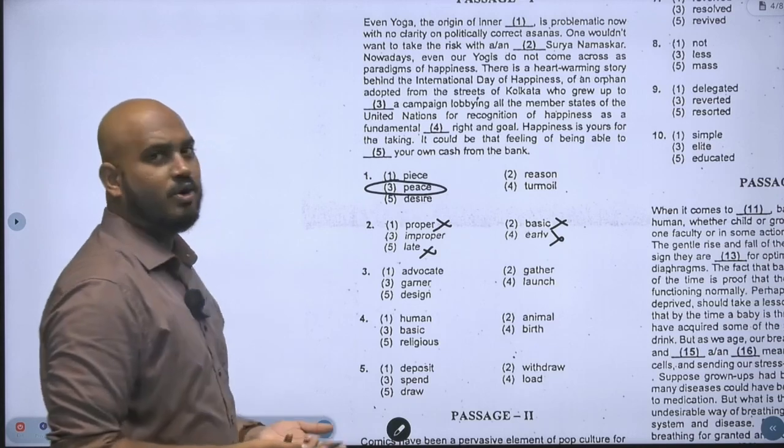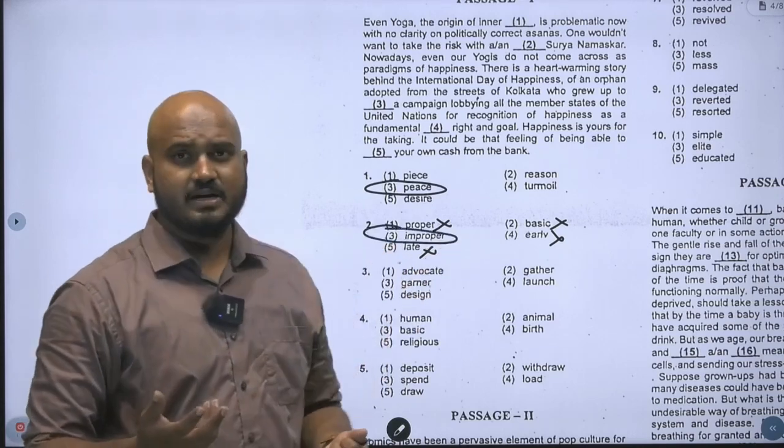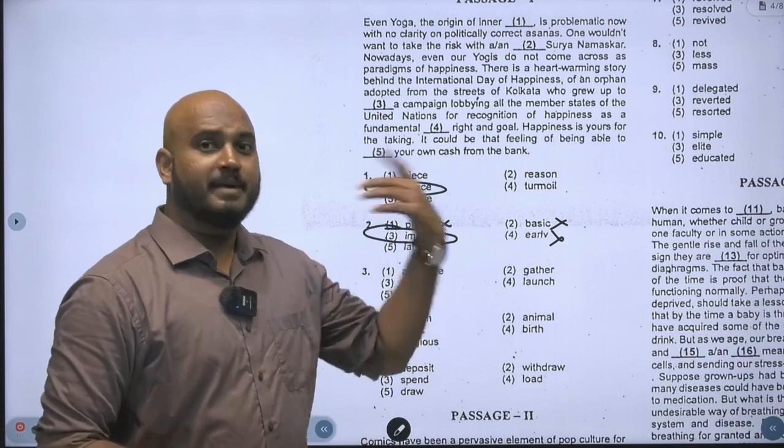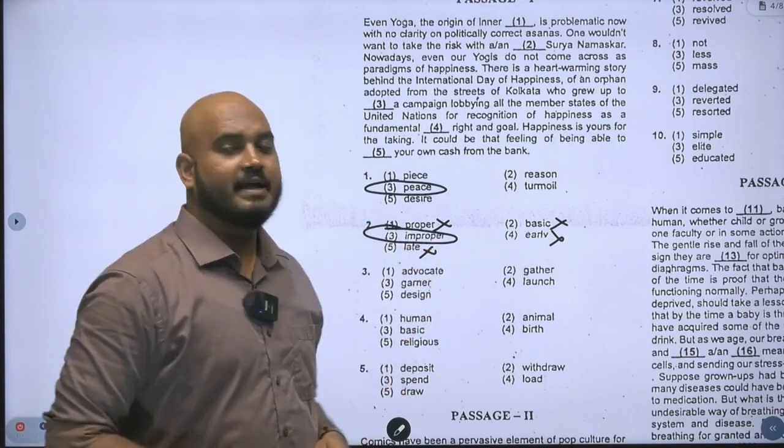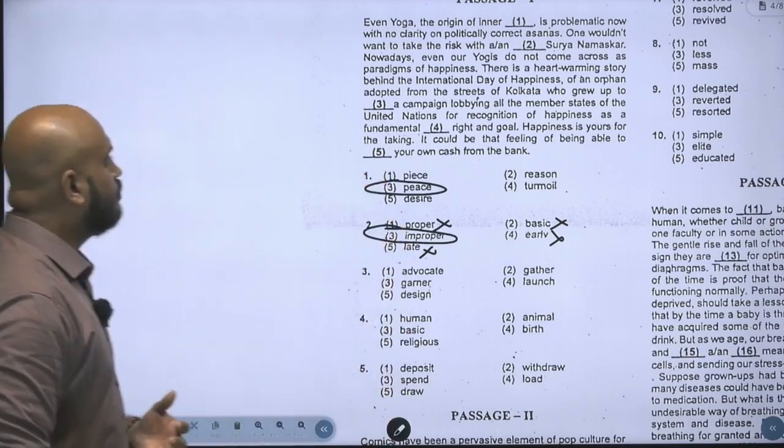So obviously the only option left is improper. And even if you had understood the tone of the sentence, it was negative. Because of the negativity, you would have chosen the negative word in itself. I hope everybody is clear. Let's move on to the next one.